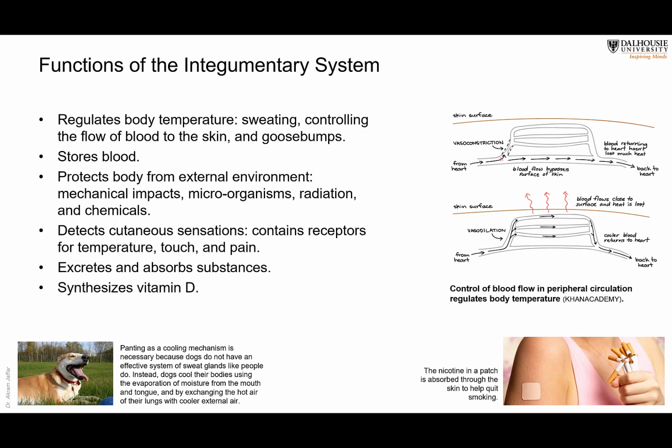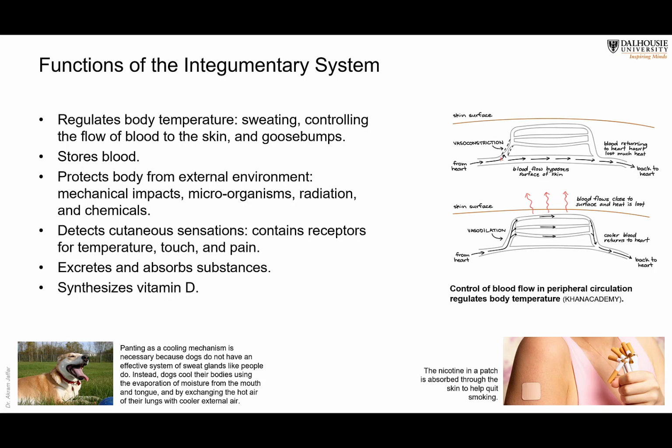The reason is that the superficial, or peripheral, circulation increases when there is increased temperature of the body in order to dissipate the heat out of the body. So this is done through the skin.